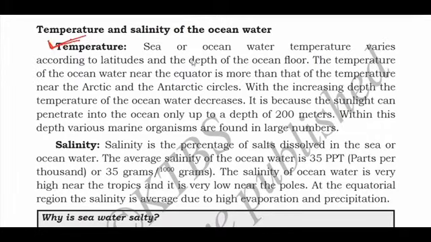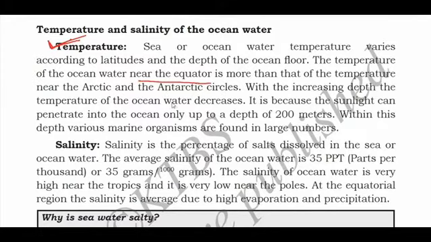Thermometer, right? Ocean water temperature varies according to latitude and the depth of the ocean floor. So the temperature of sea and ocean water will depend on what? On the latitudes and the depth of the ocean floor. The temperature of ocean water near the equator is more than that near the Arctic and Antarctic Circle. So the temperature of water will be more near the equator, and less near the Arctic and Antarctic Circle.